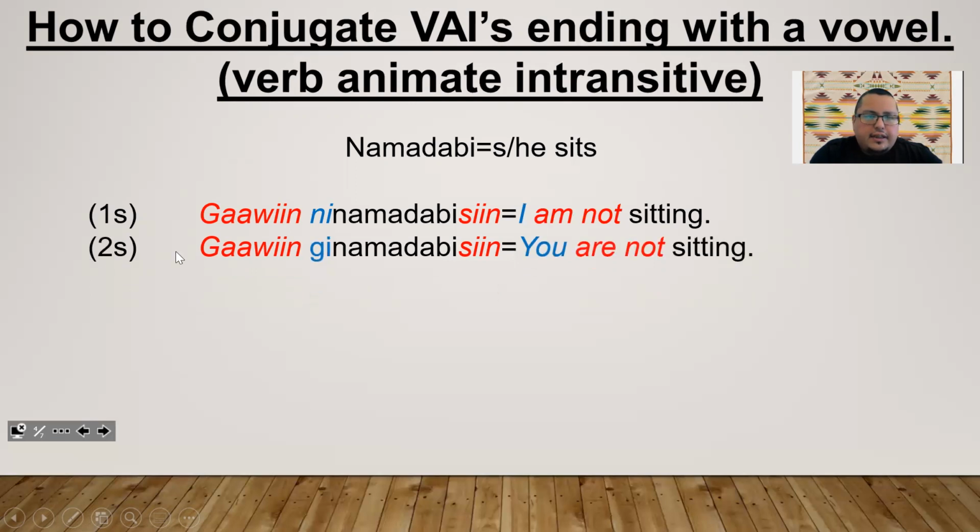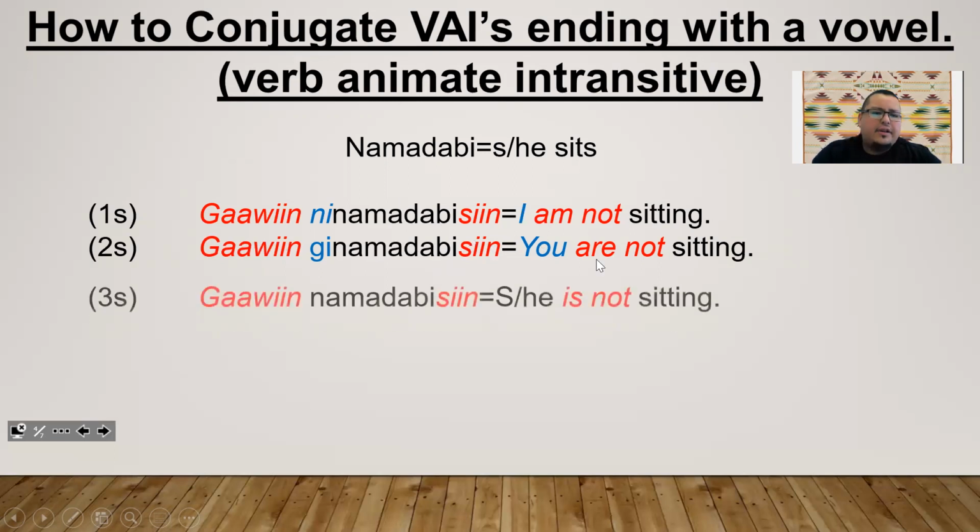Second person singular, talking about you: gawin gi namadabisin. With the color code, red is your pattern: gawin and sin is your pattern. That means you are not, or it's not happening. I use the color blue to signify who we're talking to, and then just the verb is plain black text itself: namadabi, sitting. That's the action.